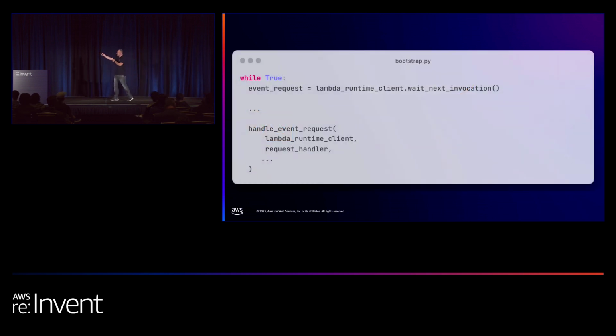So this is an example of how a runtime might look. It's a Python runtime. I've copied it from the Python runtime in GitHub. And of course, I omitted most of the code. And you can see that it looks like an event loop. It's an infinite loop that's waiting for events from the runtime API, translates them, and invokes a Lambda handler, and vice versa. Not all runtimes are created equal, unfortunately.